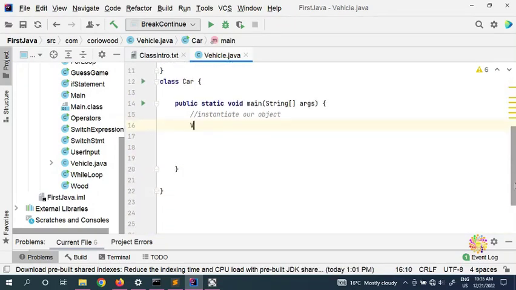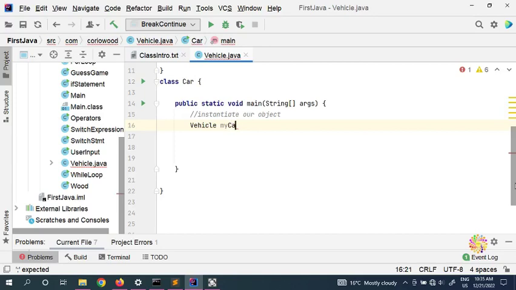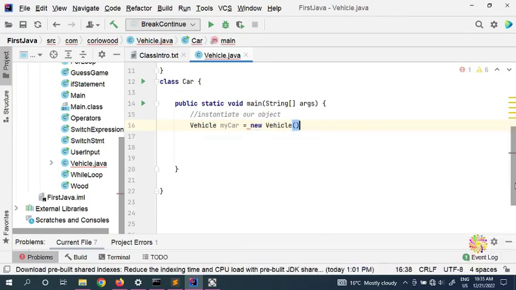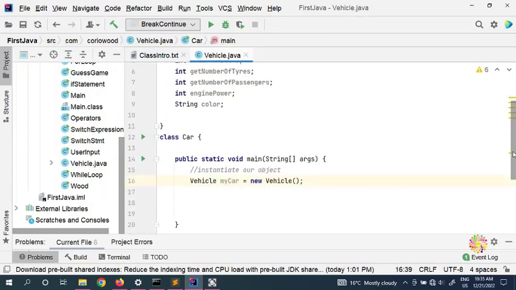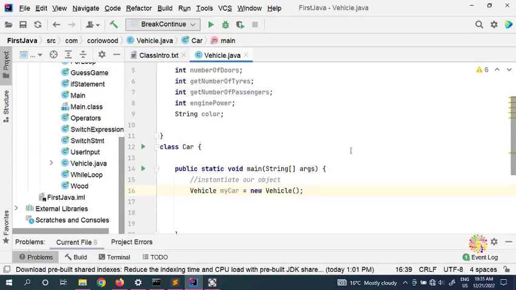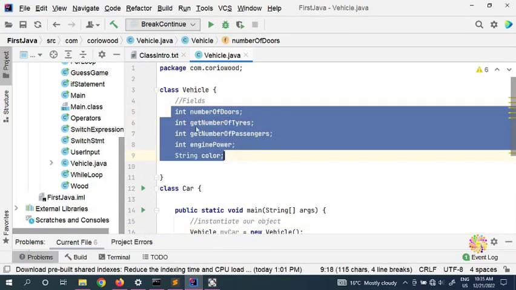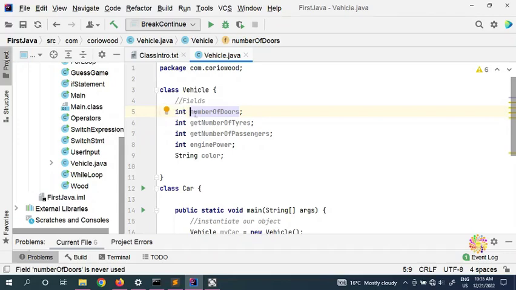We put Vehicle myCar is equal to new Vehicle. Now we have instantiated this class and can use everything here, whatever the fields are.